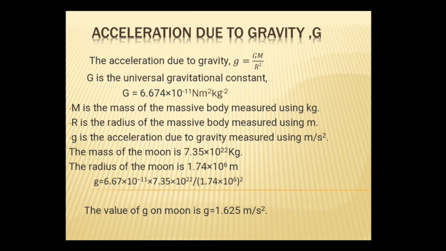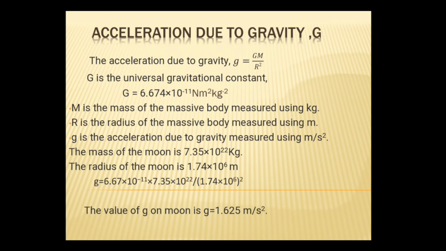The mass of the moon is 7.35 into 10 raised to 22 kilogram, and the radius of the moon is 1.74 into 10 raised to 6 meter. So when we substitute it, we will be getting 6.67 into 10 raised to minus 11 into 7.35 into 10 raised to 22, the whole divided by (1.74 into 10 raised to 6) the whole square. So when we solve this, we will be getting a value that is 1.625 meter per second square.